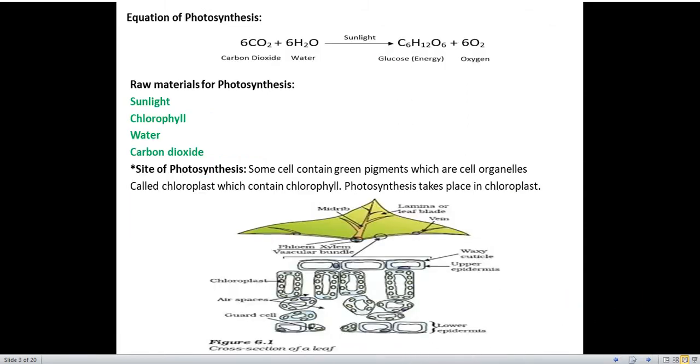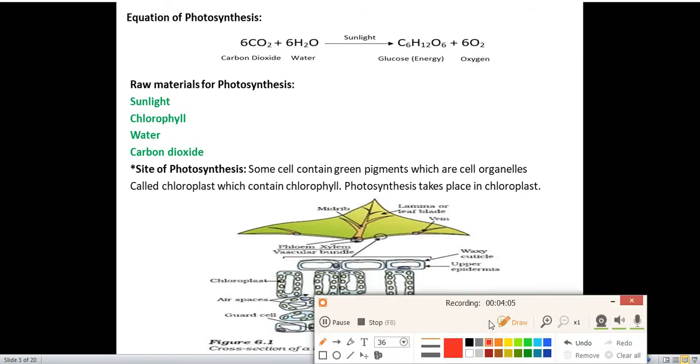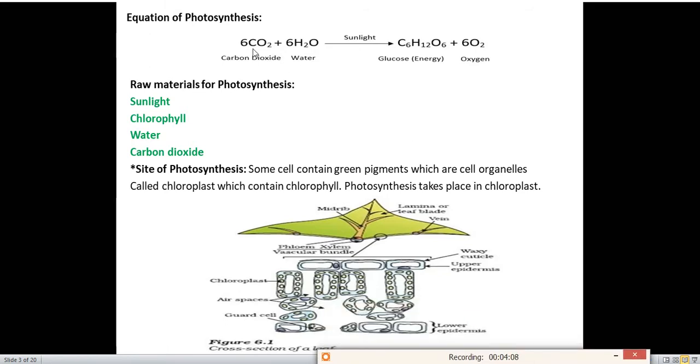Now we'll see the equation of photosynthesis. Okay, this is important. In your exam you can write the equation of photosynthesis. Now have a look at the equation of photosynthesis. 6CO2 plus 6H2O, they will combine in the presence of sunlight and chlorophyll and they will give what? C6H12O6 plus 6O2. Means carbon dioxide and water will combine in the presence of sunlight and chlorophyll to give glucose. What is the formula of glucose? C6H12O6, and oxygen also we get. So green plants take in carbon dioxide and they give us oxygen.